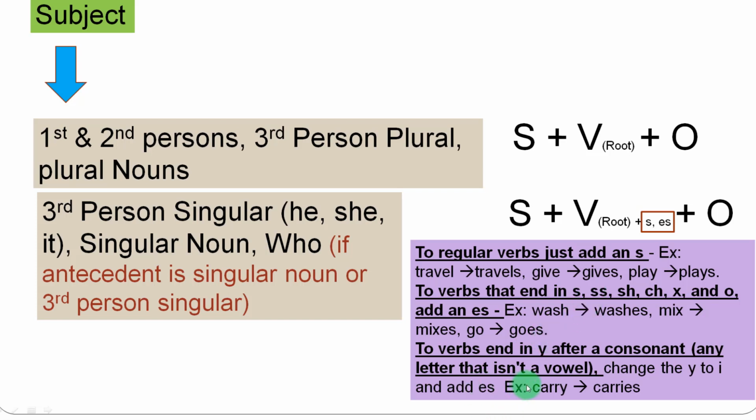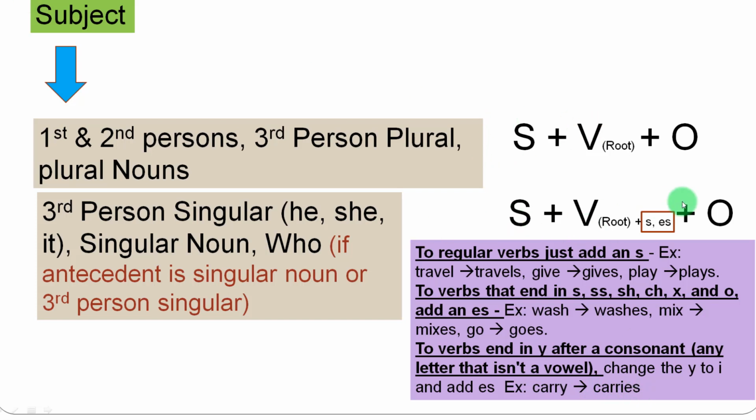Then there is another condition: if the verb ends with y and the y comes right after a consonant letter, like in carry, y is the last letter and r is the consonant letter which comes right before y. So when we are going to use it in present indefinite tense as a root verb, the y will be replaced by i, and then we will add es with it. So y will be replaced with i and es will be added.